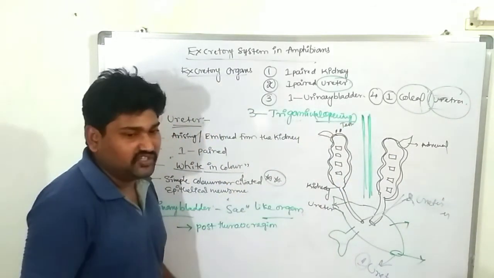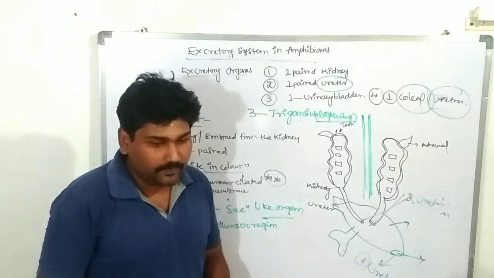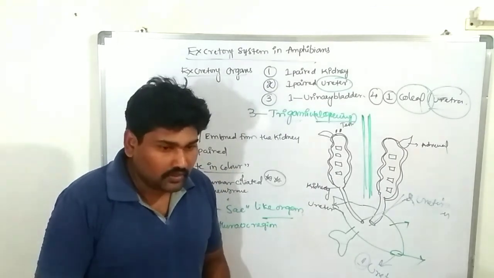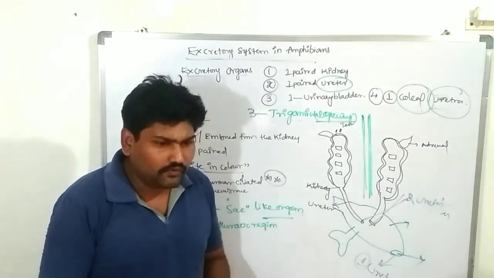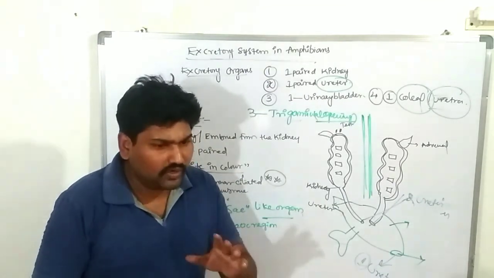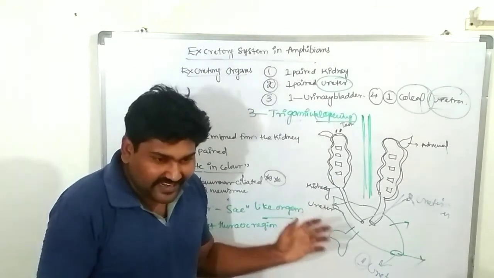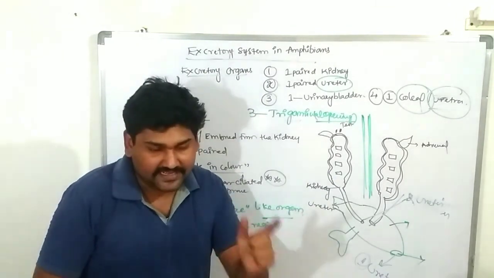So this is the information about the excretory system in amphibia. In our textbook it is not given in detail, only an overview of the excretory system is given. This is very detailed information about the excretory system in amphibia.